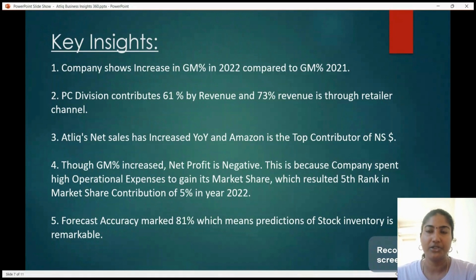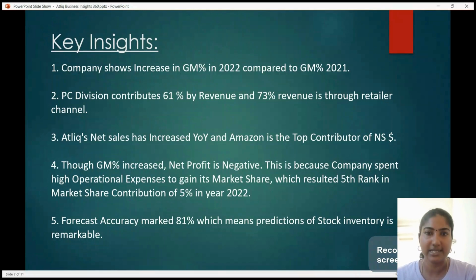The key insight is showing that the company shows an increase in gross margin percentage in 2022 compared to 2021, and the PC division contributes around 61% by revenue, and 73% of revenue is coming from the retailer channel, and the AtliQ net sales is increasing year over year, and Amazon is the top contributor of net sales. Though the gross margin percentage increased, the net profit is negative.